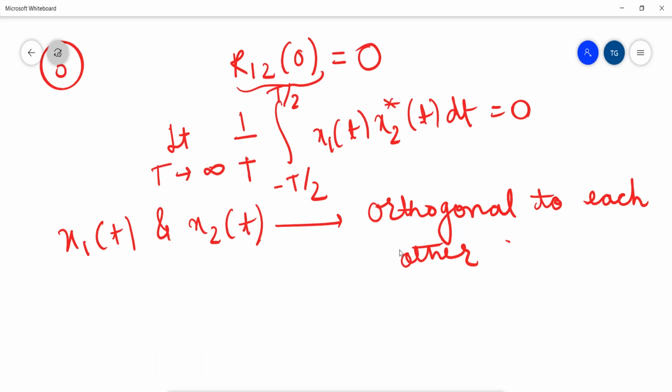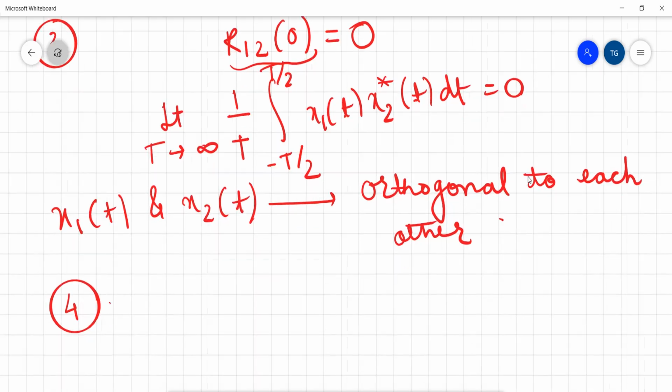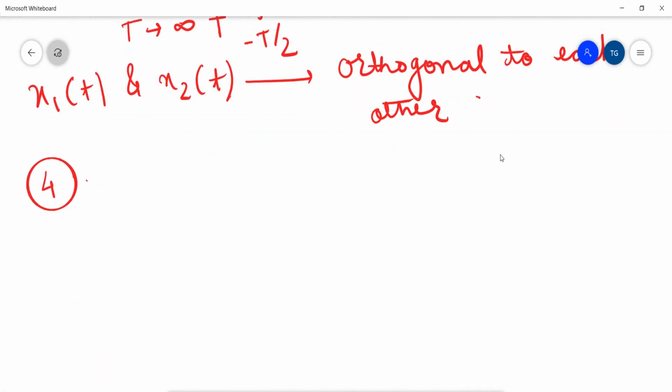Then we have seen that the cross correlation is not commutative, as we saw for energy signals. The same property applies to power signals as well. So unlike convolution, the cross correlation is not commutative.